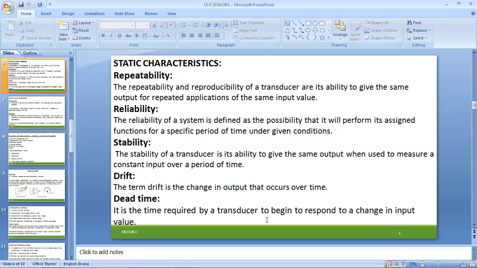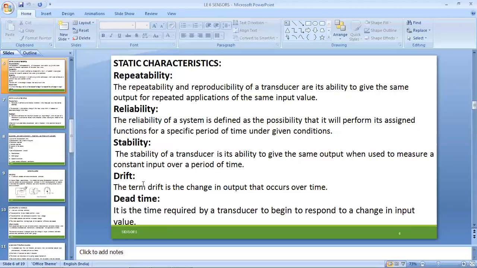Next one, the technical term is drift. It is a change in output that occurs over time, or the fluctuating of the timings. When the input timings or processing timings have varied, simultaneously slight changes in the output will be obtained, and that is called drift. We also call it a variation of the value, that is drift value. Instead of getting the normal or standard values, slight changes are obtained in the output when the experimental process has been performed. That is called the drift value.